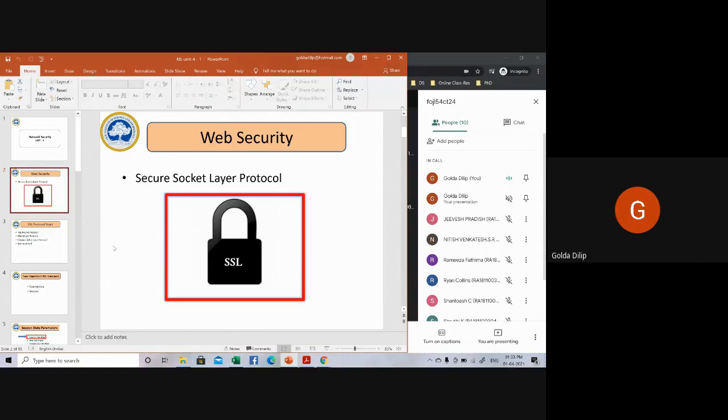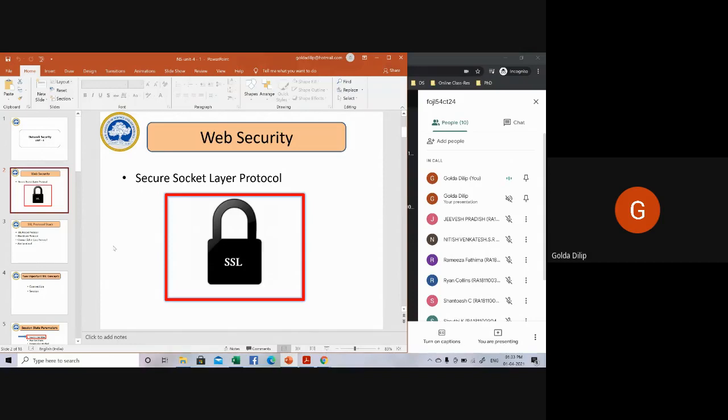This SSL was developed by Netscape Corporation. You would have been familiar with the Netscape Navigator browser. Maybe the students of this era will not know about it. When we were students, it was all Netscape Navigator, which was the browser, just like Google.